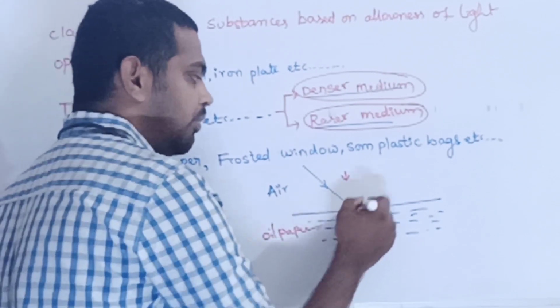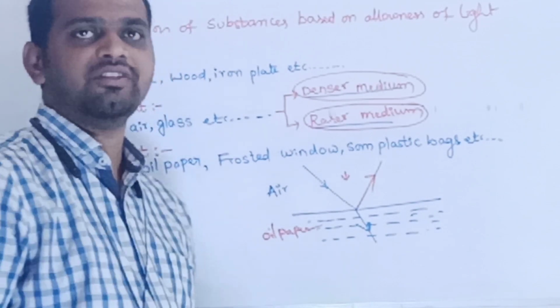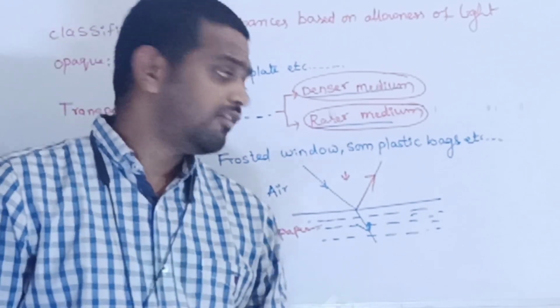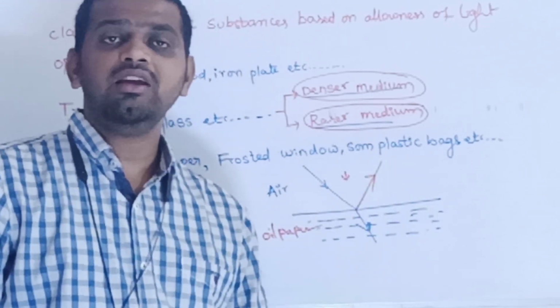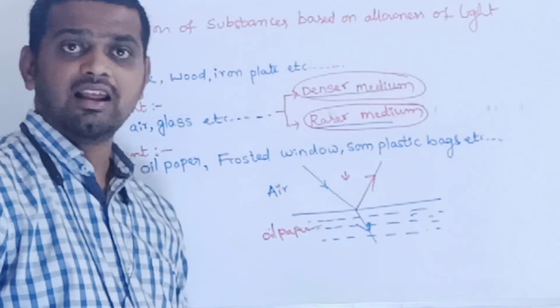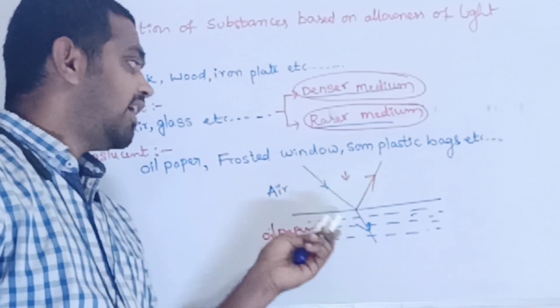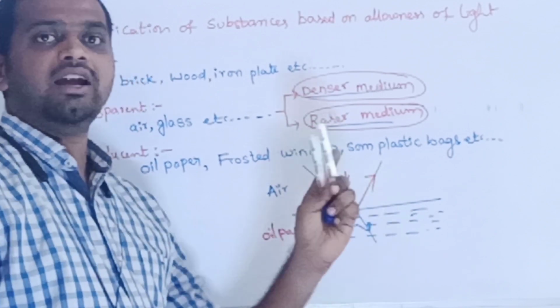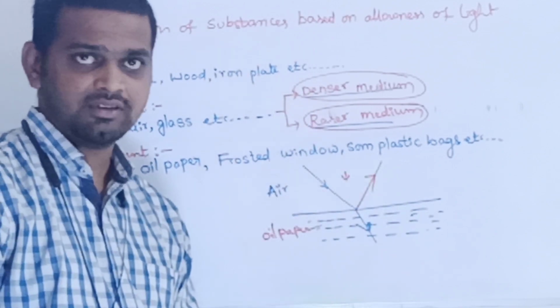You will get both reflection as well as refraction. So reflection and refraction both will be allowed in the case of a translucent substance. Underline that whatever concept I explained, this is for ideal substances.